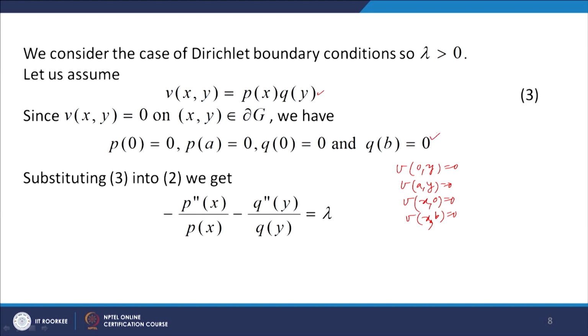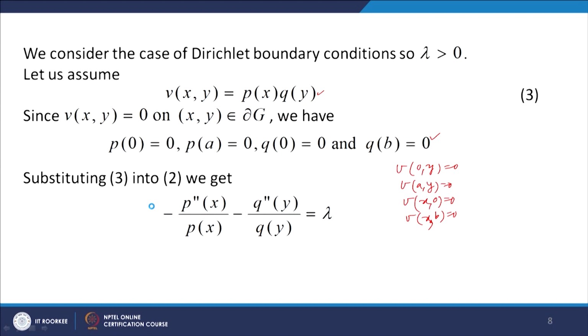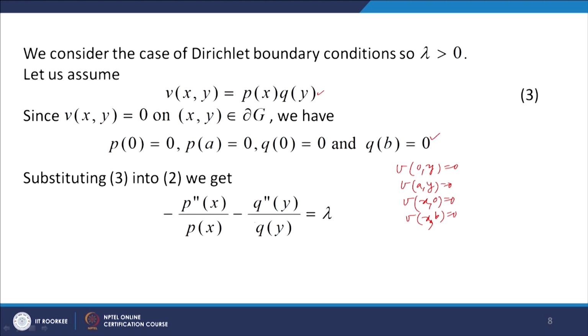Now substituting v(x,y) equal to p(x) into q(y) into equation 2, what we have is minus p double dash x over p(x) minus q double dash y over q(y) equal to lambda. Minus p double dash over p depends only on x, minus q double dash over q depends only on y, so both must be a constant. Why? Because you can bring this quantity to the other side.